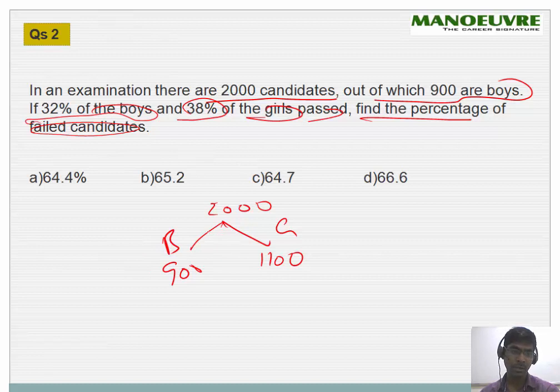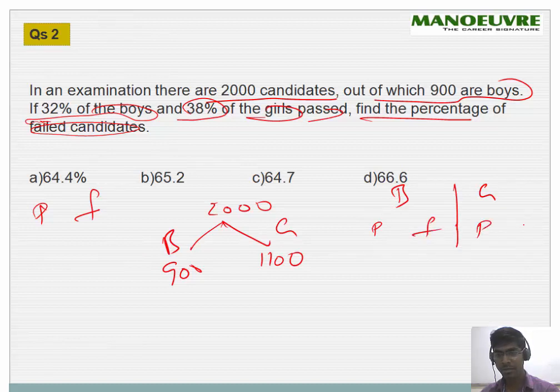So it's better to find out the failed candidates. Let me write here boys and girls, pass and fail. So 32% pass in boys, so 68% will be failed.